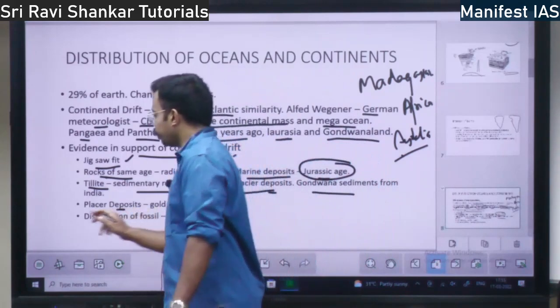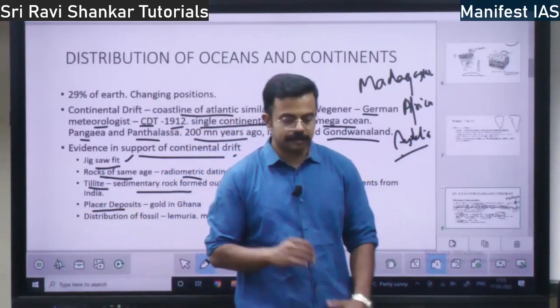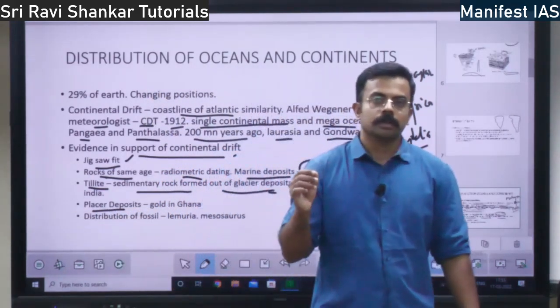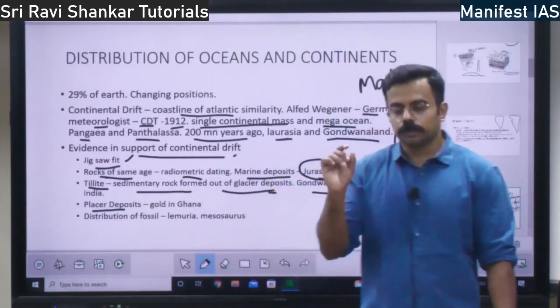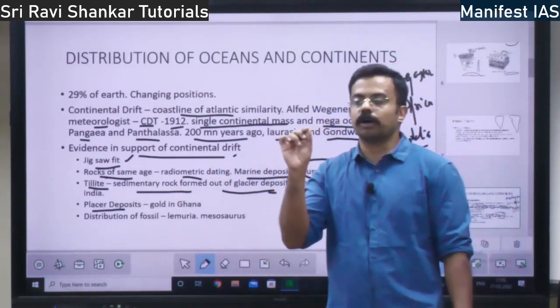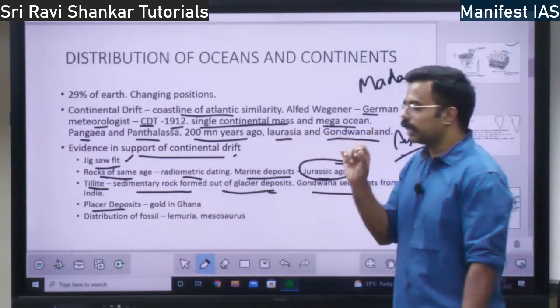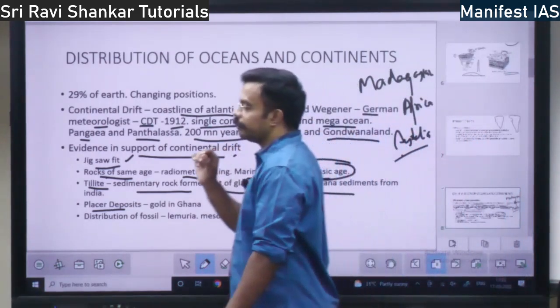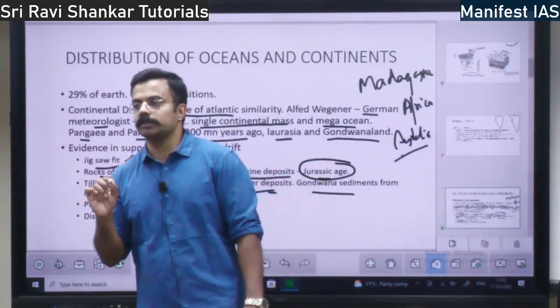Then placer deposits. Placer deposit means, see, gold. Gold deposits, gold in smaller chunks, in the form of small rocks, gold or silver, those are called placer deposits.